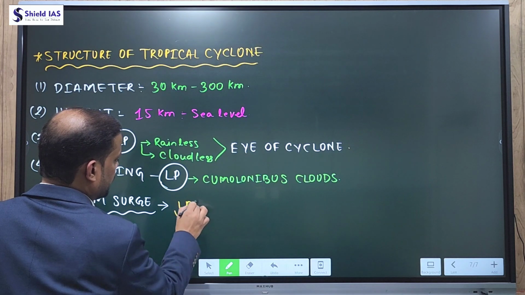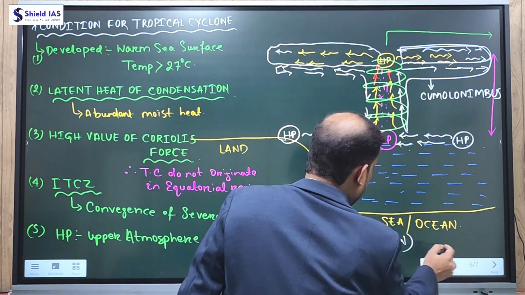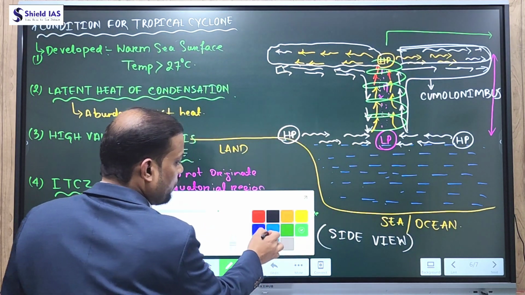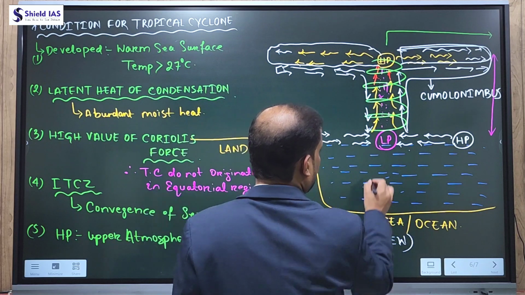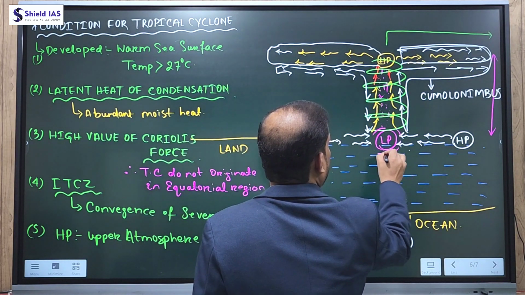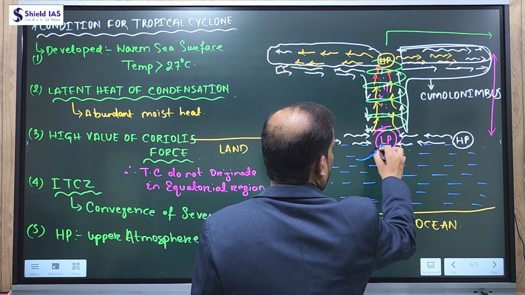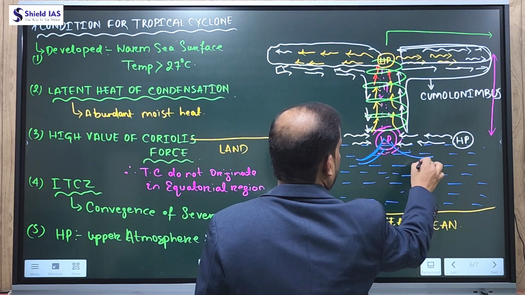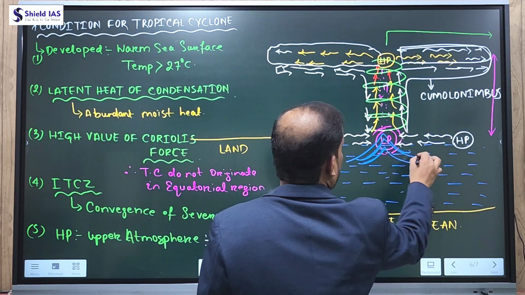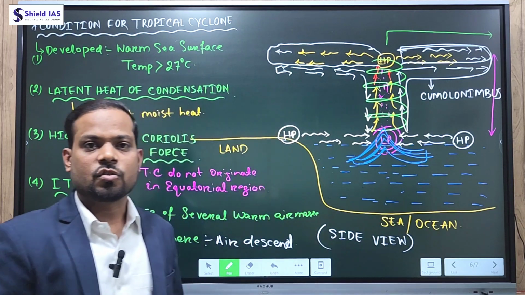When the low pressure increases further, the sea level rises, and when the sea level rises, a strong wave is created. This strong wave is known as storm surge.